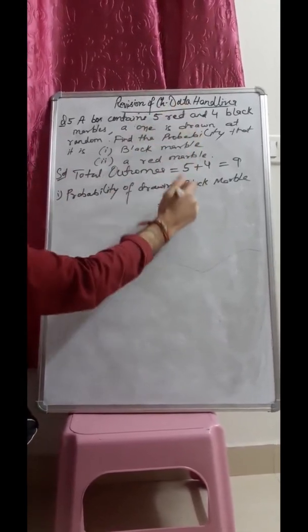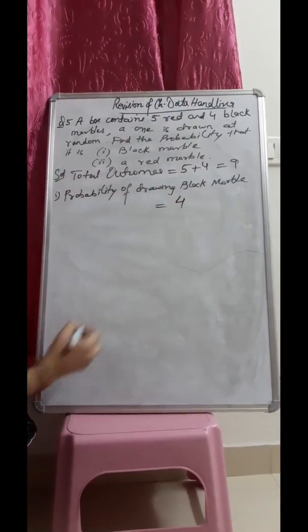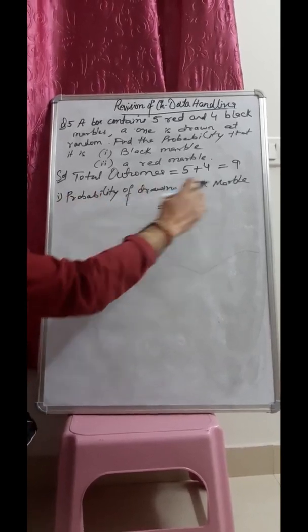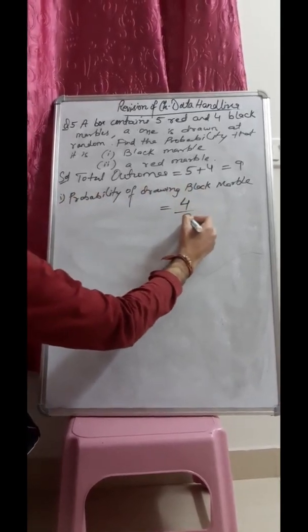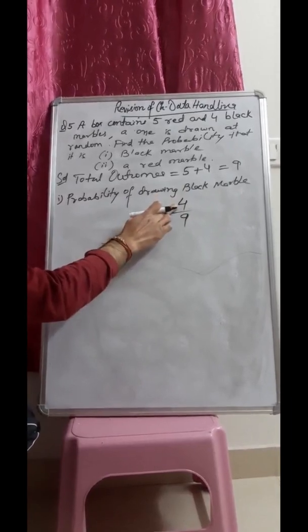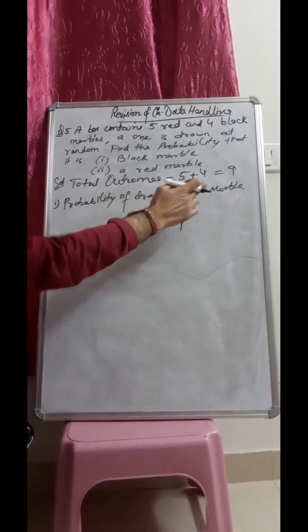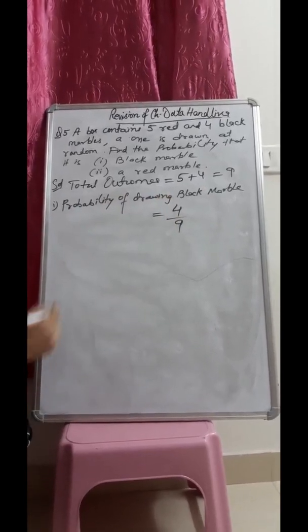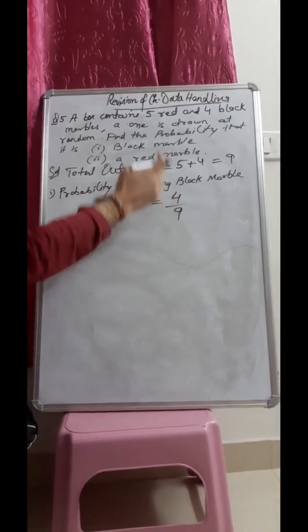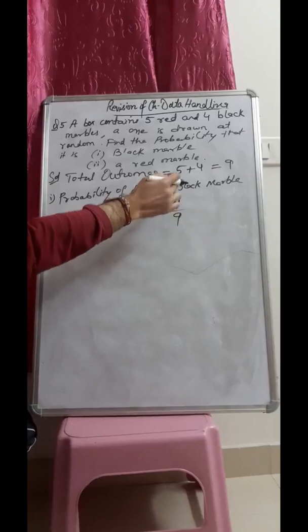We are taking out 4 black marbles, so the probability of drawing a black marble will be 4 upon 9, that is favorable outcomes 4 upon total outcomes 9. In this way we can find the probability of drawing a black marble from the total outcomes.